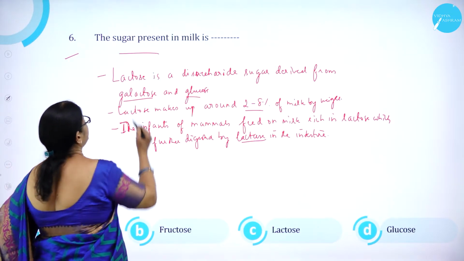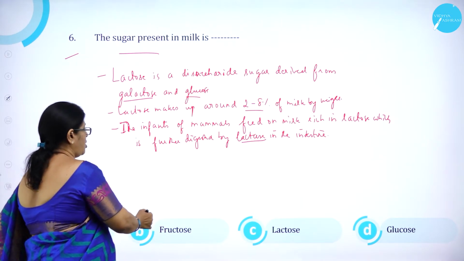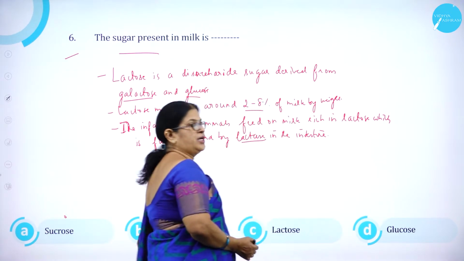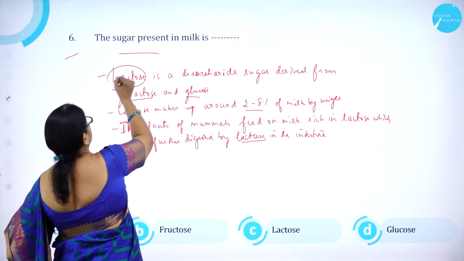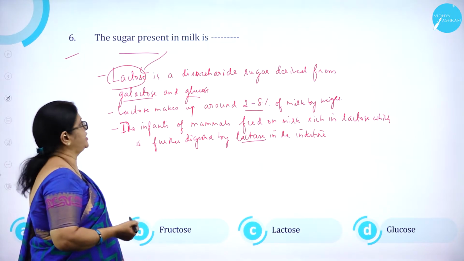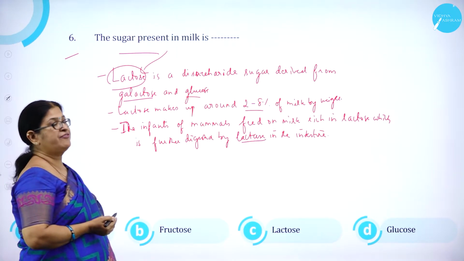The sugar present in milk is option A sucrose, option B fructose, option C lactose, and option D glucose. As we know, the sugar present in milk is lactose sugar. Lactose is what? It is a disaccharide sugar derived from what?